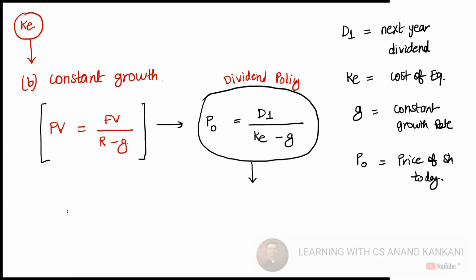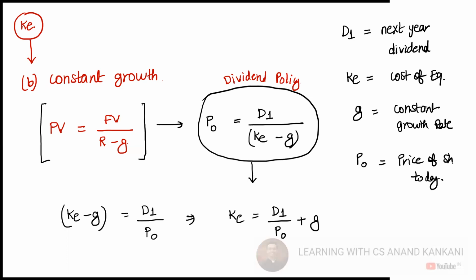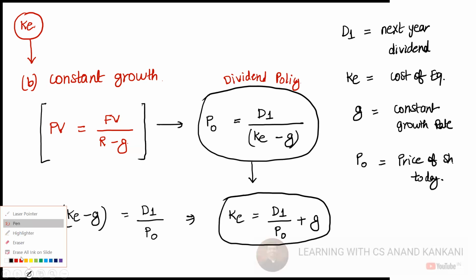You'll say KE minus G is equal to D1 upon P0, which again translates to KE is equal to D1 upon P0 plus G. So this is the way to find out the cost of equity if there is a growth.